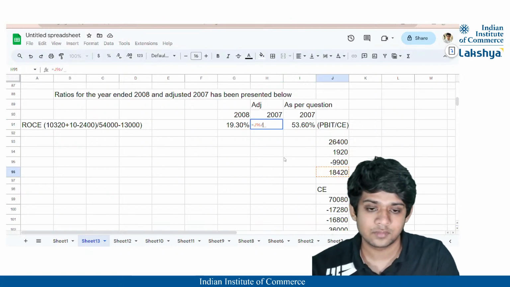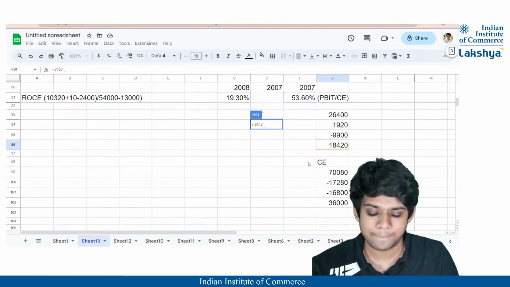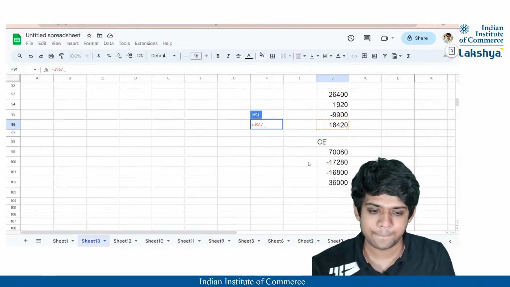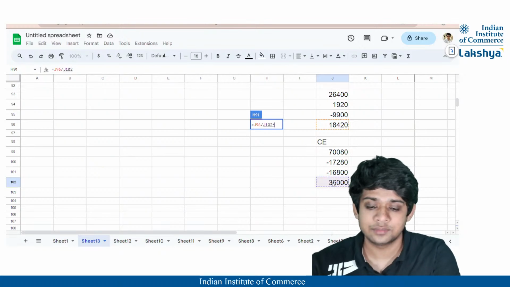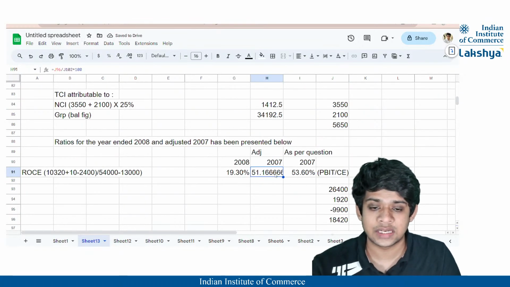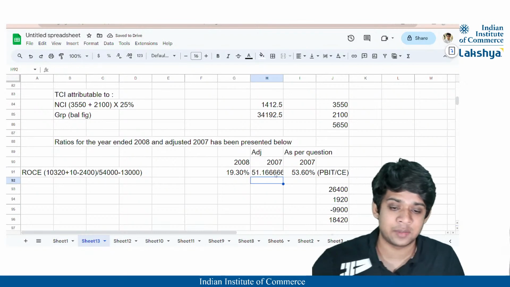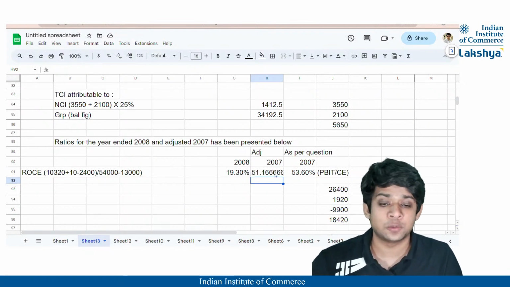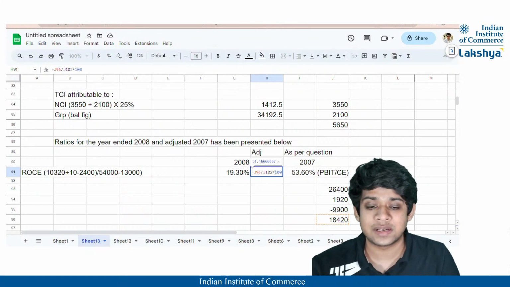18,420 divide by 36,000 into 100. So you will get it in percentage. That is 51.167%. We'll take it as 52%. Okay. So I'll just mention here 52%.